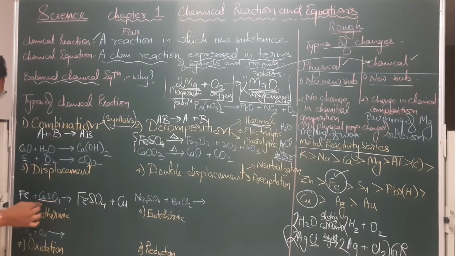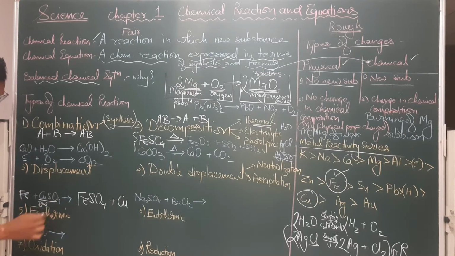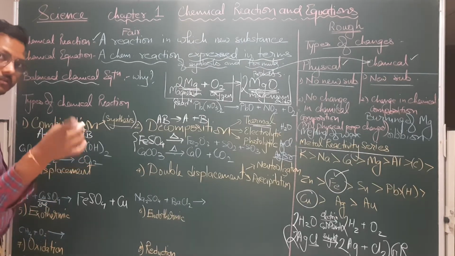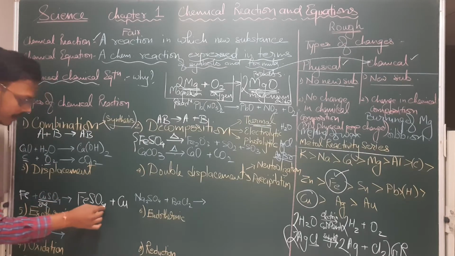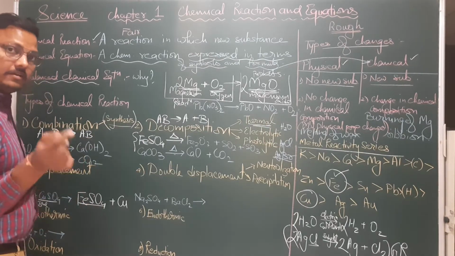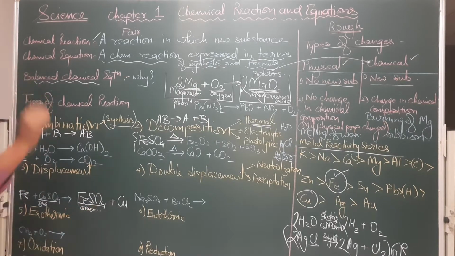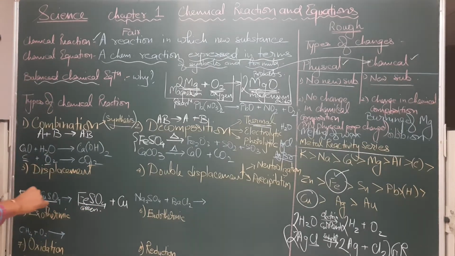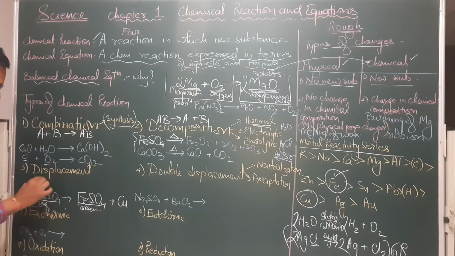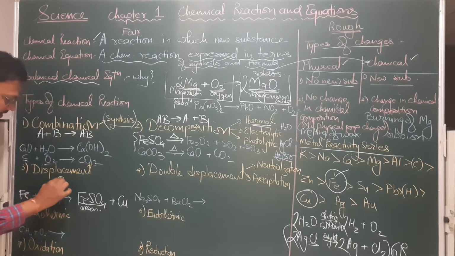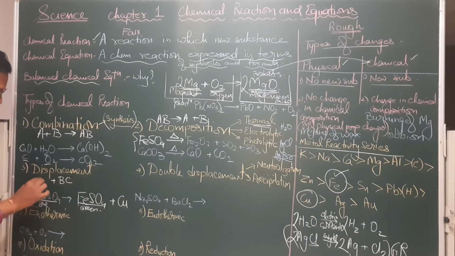The color of the copper sulfate. It is also known as blue vitriol. So what will its color be? Blue. And ferrous sulfate is also known as green vitriol. So what will its color be? Green. That's right. Now in the displacement reaction, we have seen that we have BC together and then comes